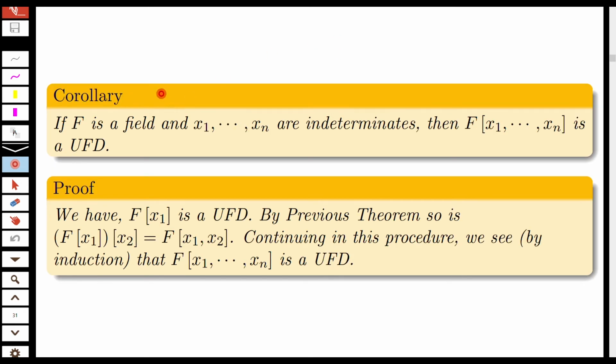Now we prove this corollary. If F is a field and x1, x2, etc., xn are indeterminates, then F[x1, x2, ..., xn] is a unique factorization domain. So F[x1] is a UFD by the previous theorem. So F[x1][x2], that is F[x1, x2], is a unique factorization domain. So continuing this procedure by induction, we see that F[x1, x2, ..., xn] is a UFD.